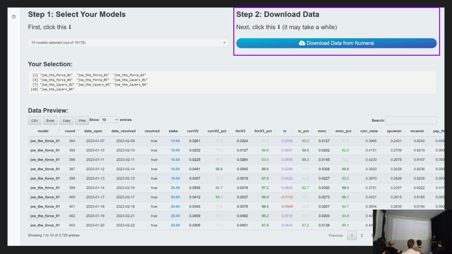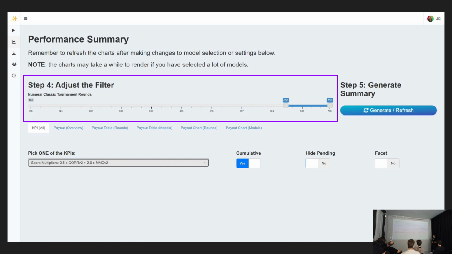Okay, so once you get the data, the next thing you want to do is adjust what we call the filter or the time span. The main reason is that on the Numerai website, you always get the 1 year view, or maybe less, a fixed time span. But this is not the case for everyone because we don't have the same model for the whole year.